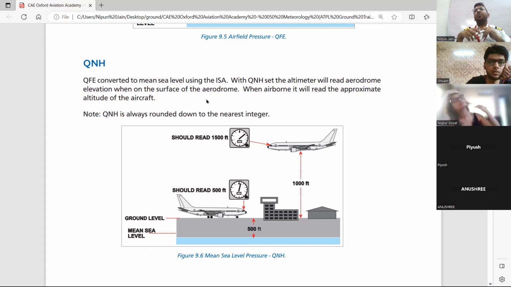At 3000 feet the pressure will reduce because the air density will reduce. The best performance is near mean sea level.